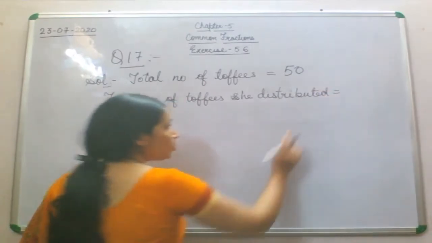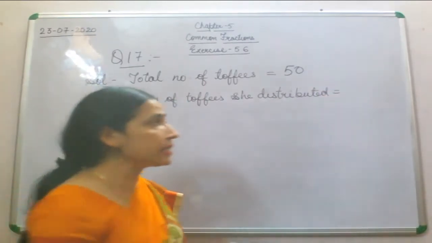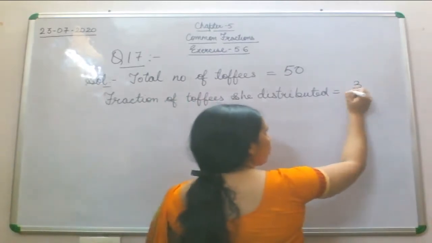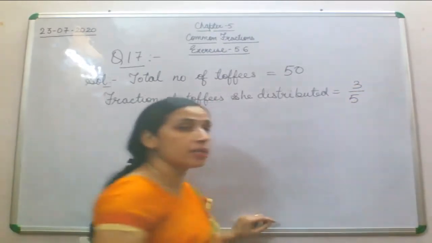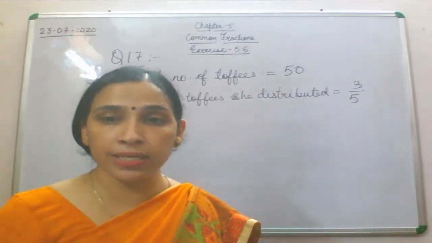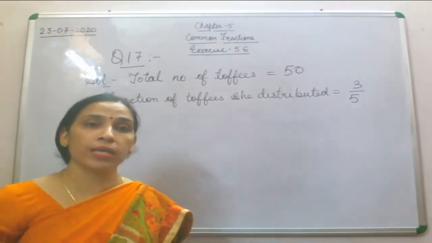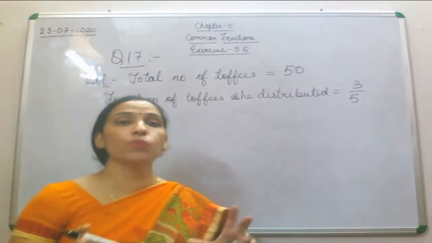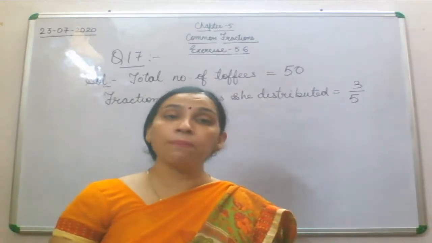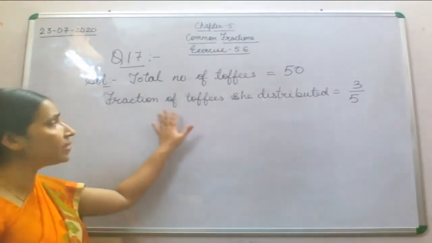Fraction of toffees you have to write which she distributed among the children, that is 3 by 5. Now what you have to find out, what is the other part of the question? You can see in the other part of the question it is asked how many toffees did she distribute. That means you are supposed to find out the number of toffees she distributed. Now fraction of toffees have been given.